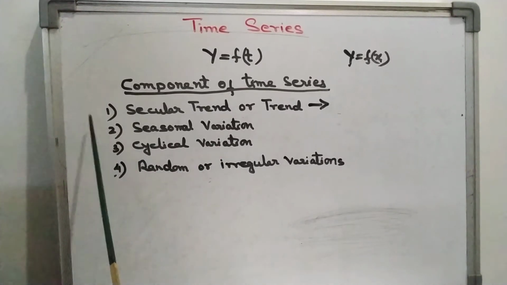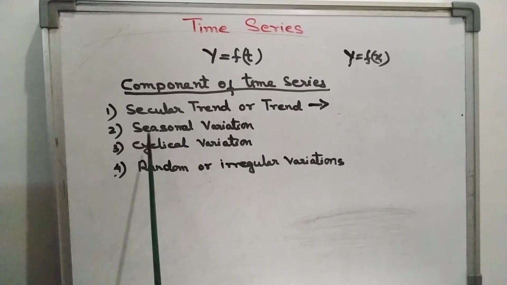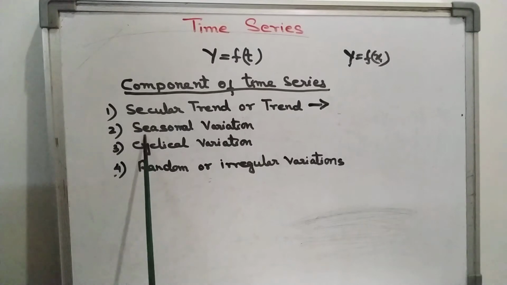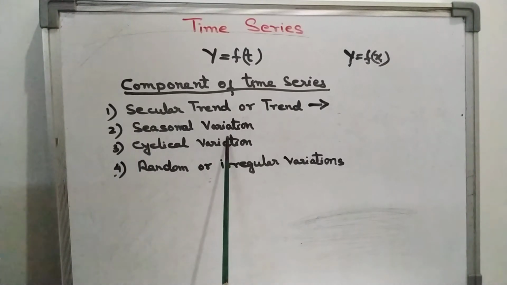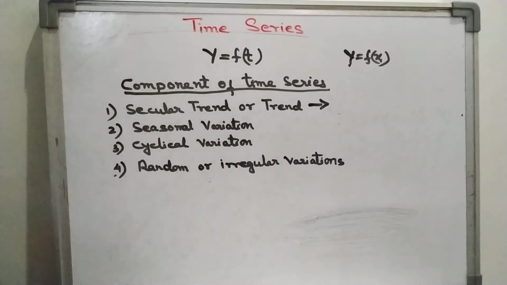So let's just get an idea of these components. What are the components of time series? The second one is seasonal variation. Sometimes we find a variation in the time series data because of some season, like in summer the sale of cold drinks increases. So when we collect the data monthly, in a particular month the sale of cold drinks will be high.